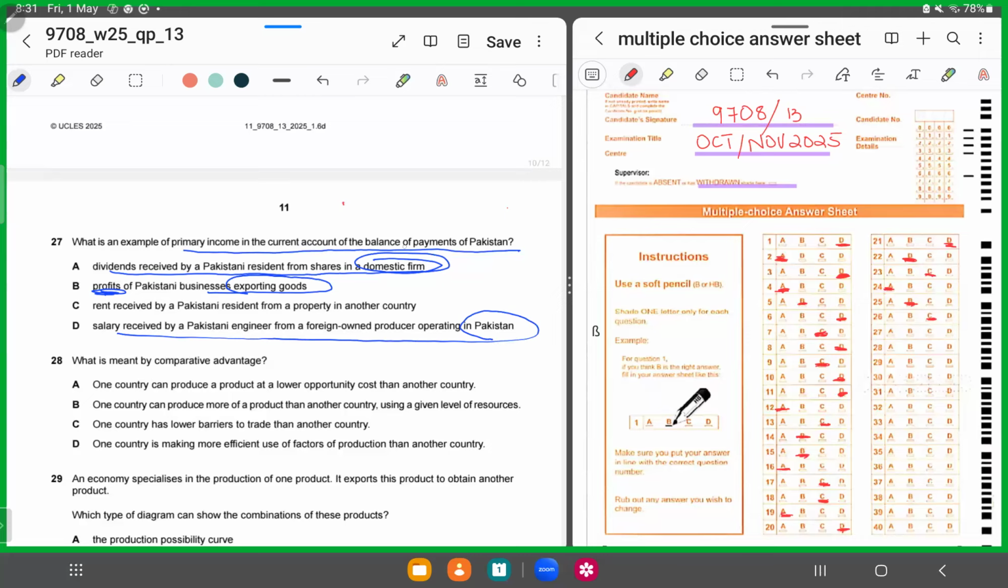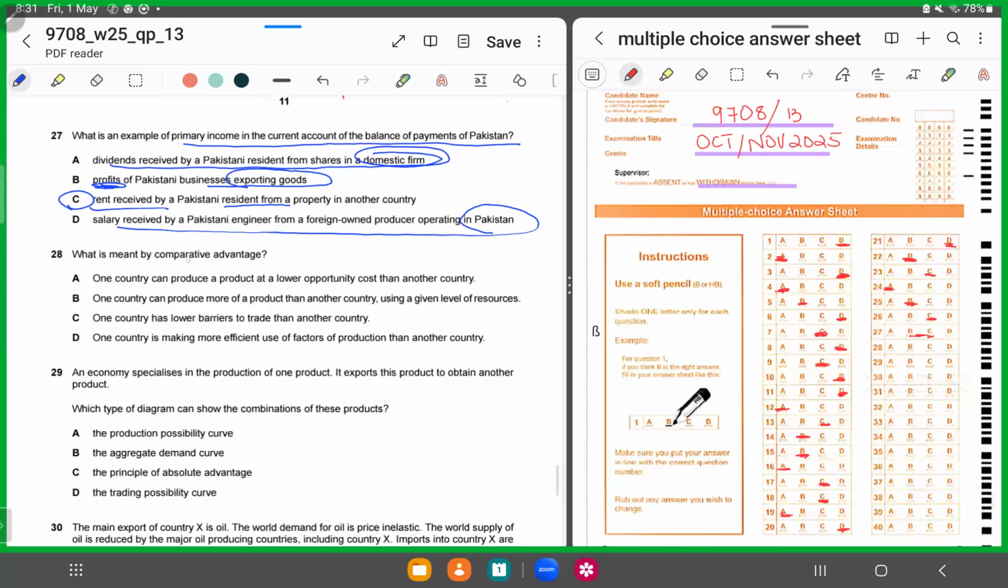But when we are talking about balance of payment, we are talking about economic transactions that a country has with the rest of the world over the year. Plus, it has to be income in the form of profits, interest, and dividends earned on investment, right? So it has to be rent that a resident of Pakistan receives from a property that it owns in another country. That's primary income. So for 27, we'll shade in C.